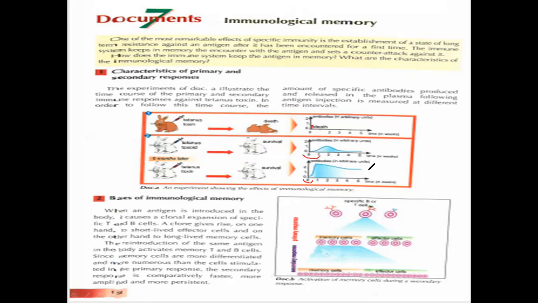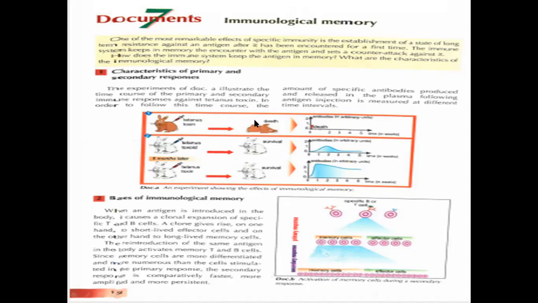However, it protects for a longer period of time. This is what we call more persistent, while here it protects only for a short period of time. These are the characteristics of the primary and the secondary, and you can refer to the table that we compared between the primary and the secondary immune response. These are the differences in the primary and the secondary immune response.